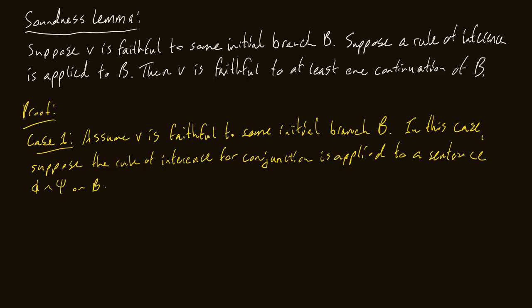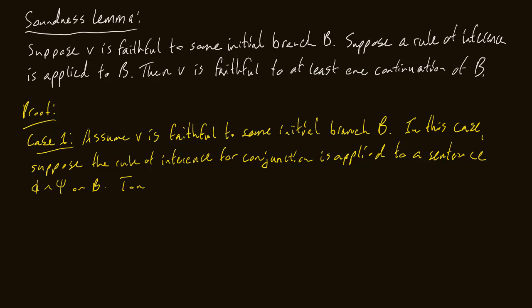Remember them from the completeness video? If you haven't watched that, I highly recommend you watch that first. So in this case, suppose the rule of inference for conjunction is applied to a sentence phi and psi on B, right? So what does that mean with our trees? Remember, that just means if we have a sentence like phi and psi, we just draw a branch down and stack phi and psi on top of each other, right? That's what I mean by applying a rule of inference. It'd be the same thing if we had phi or psi. Remember, we would just put phi on one branch and then psi on the other. But we're doing the one for conjunction. So assume that that's applied to a sentence phi and psi on B.